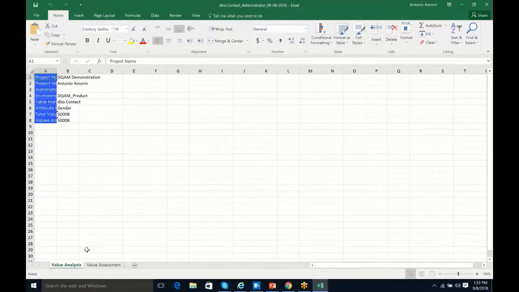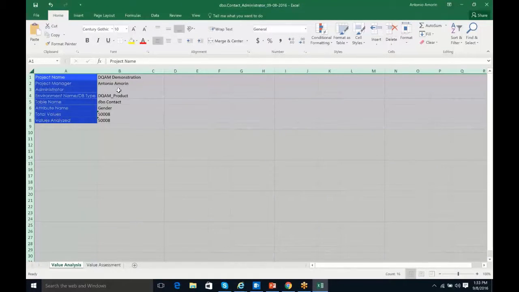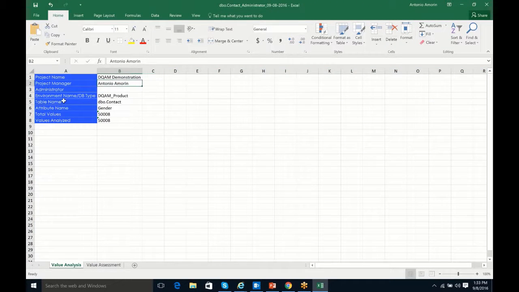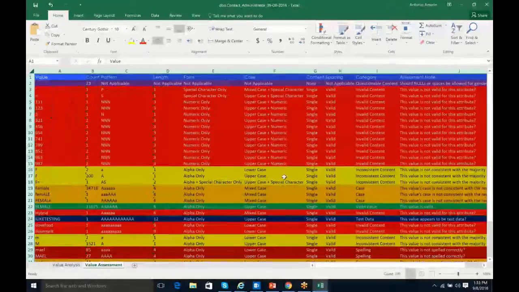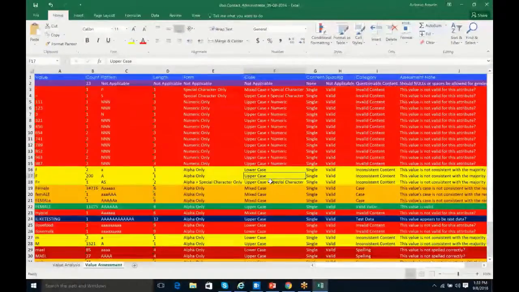The first worksheet is going to have our context, so this is going to inform the person of who the project manager was, what table we're looking at, what column, how many total rows, and how many values were analyzed. Then I can also go to the value assessment, and I can see that assessment and share this information. So I can put this up in SharePoint, or email it to somebody. I'm going to make this information available to them mostly because they don't have the software.